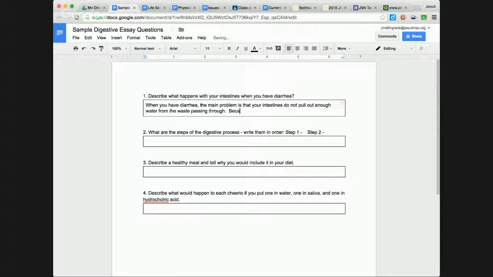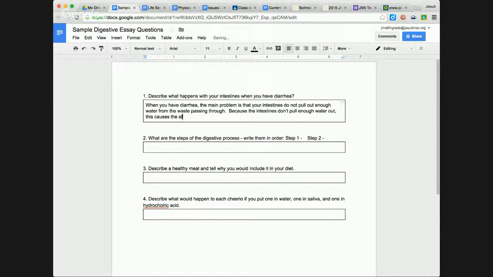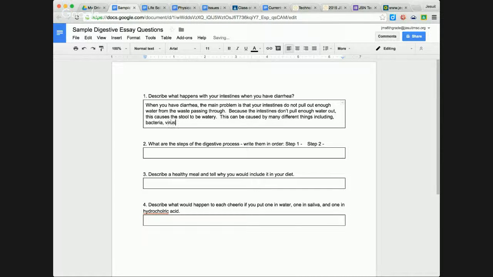Because the intestines don't pull enough water out, this causes the stool to be watery. This can be caused by many different things, including bacteria, viruses, or parasites, which would be another word for protists.